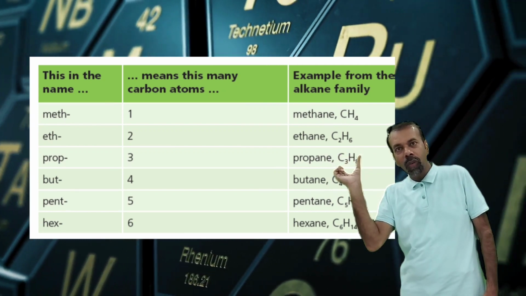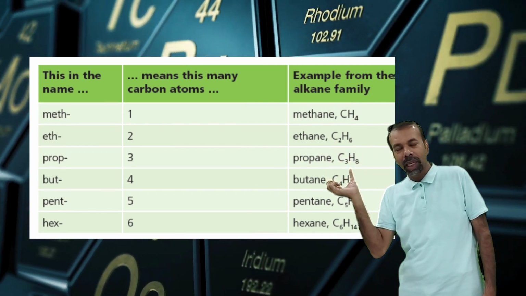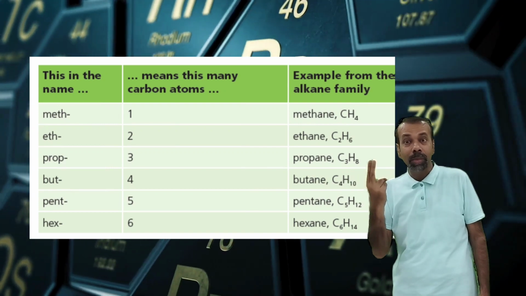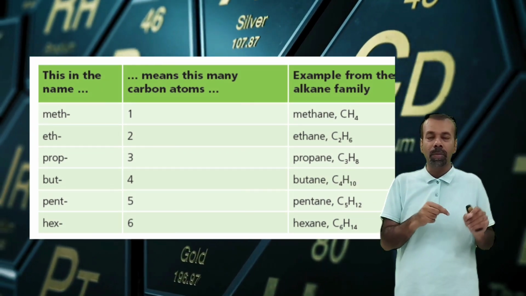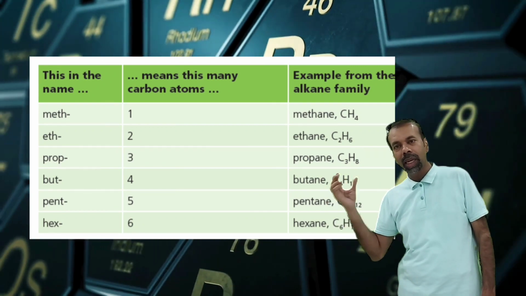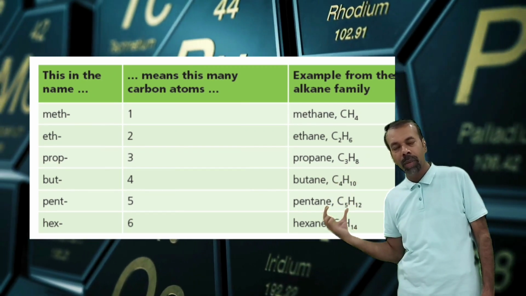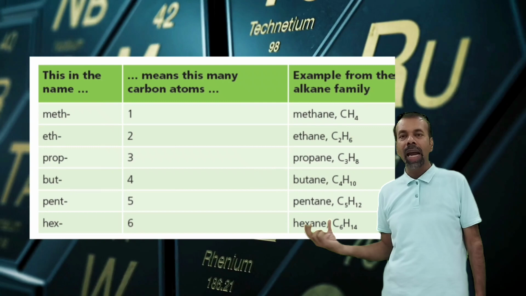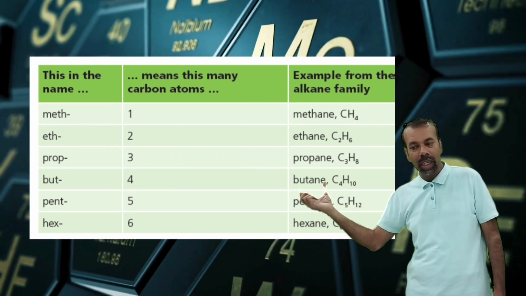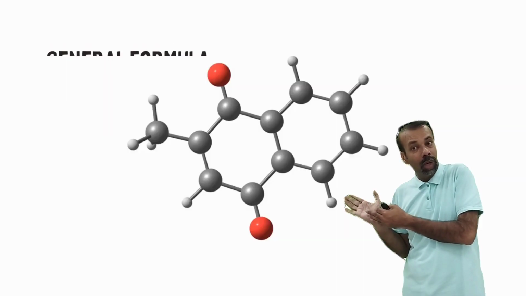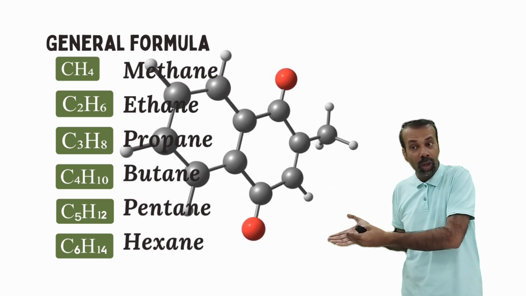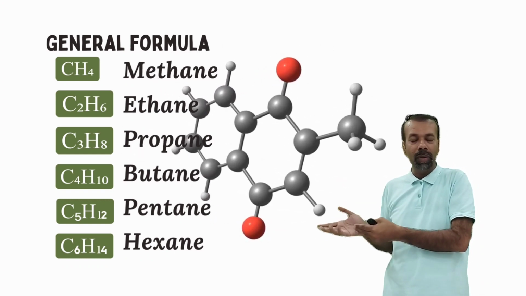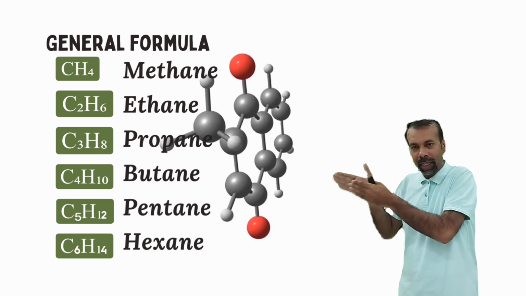The first member of alkanes is methane, then comes ethane. Eth means two carbons, and ane stands for single bond, saturated compound. So the first member is methane, then ethane, propane, butane, pentane, and hexane. Methane has formula CH4, ethane C2H6, propane C3H8, butane C4H10, pentane C5H12. So in this way, you can see it's a homologous series.